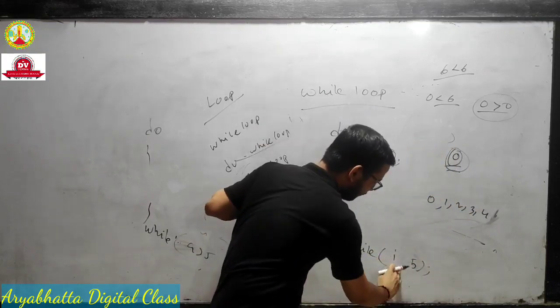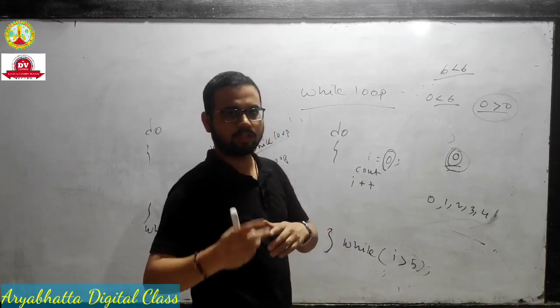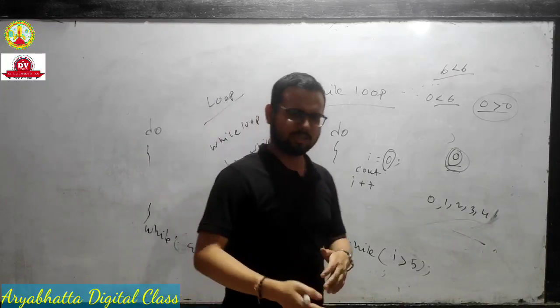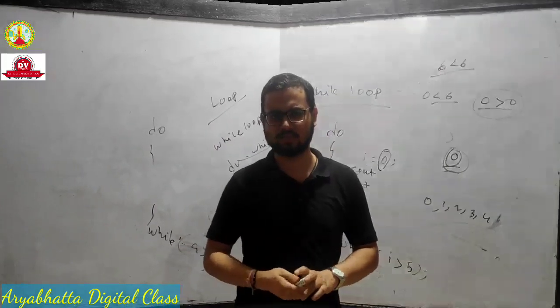But if the condition is false, it will still execute at least one time. This is the basic difference between while and do while loop. We'll do for loop in the next class. Thank you.